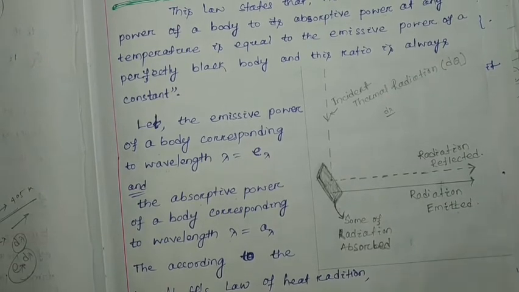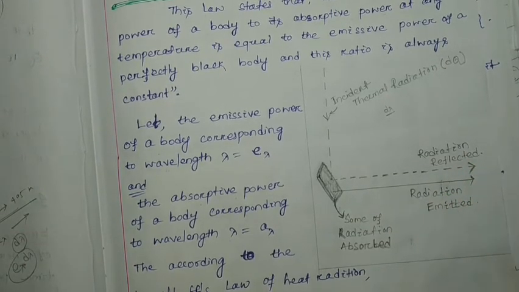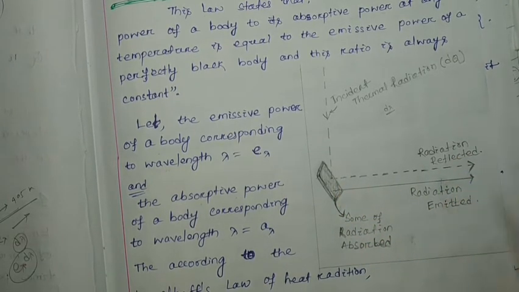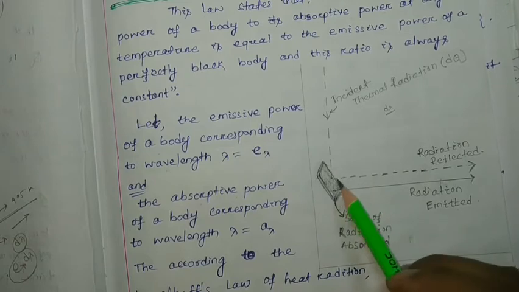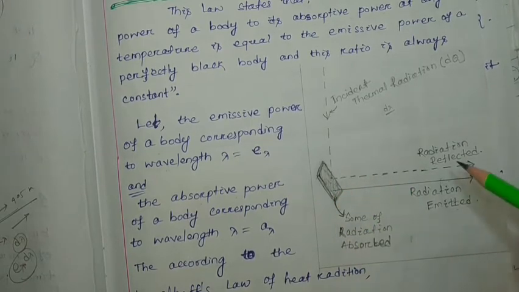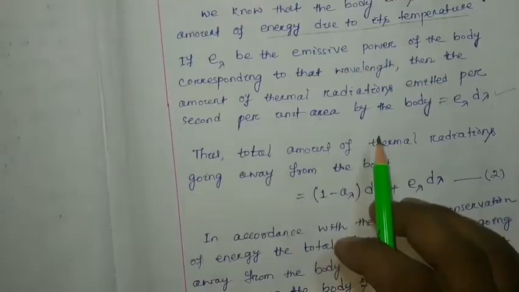So how much energy is going to radiate away from this body? Radiation by reflection and radiation by emission. The sum of these two will give you the total amount of energy radiating away from this body. If I add this energy and this energy, the same thing has been written here. Carefully you have to watch.